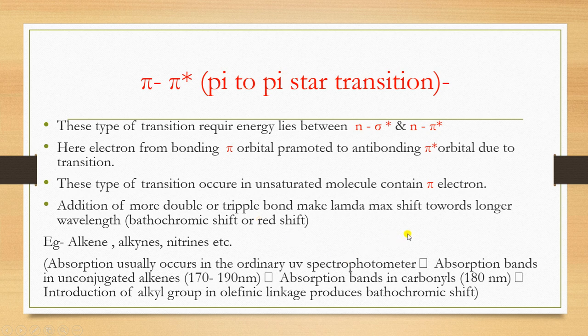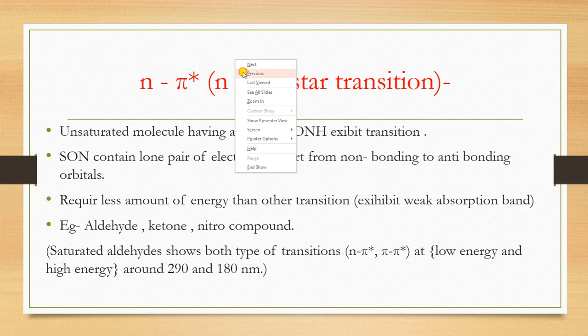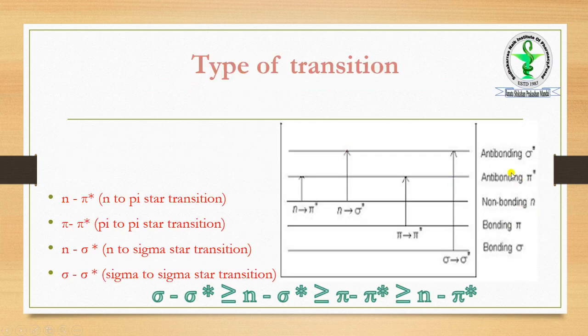Then we move toward the next one, pi to pi star. As we already studied in the diagram, this type of transition requires energy that lies between n to sigma star and n to pi star. So if you study the very previous pi to pi star, the energy lies in between n to pi star and n to sigma star. In between that, that energy is required.